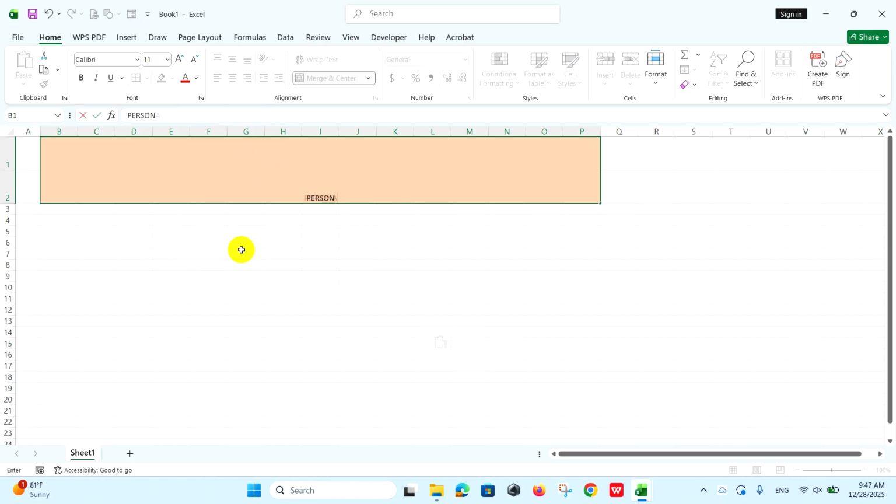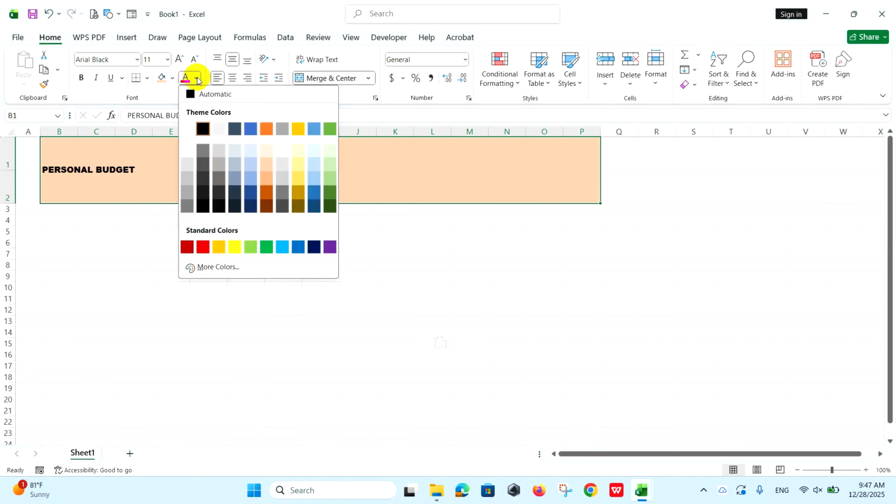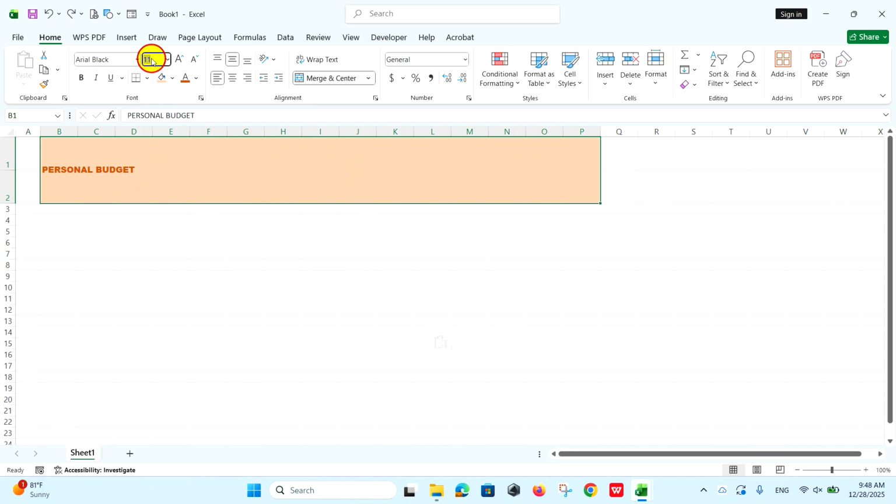Type personal budget into the main title cell to make it stand out. Format the text, align it to the center, and change the font color for better readability. The title font I use is Arial Black. And font color I choose brown. And font size I set to 30.